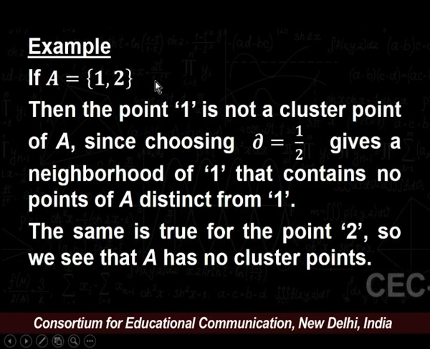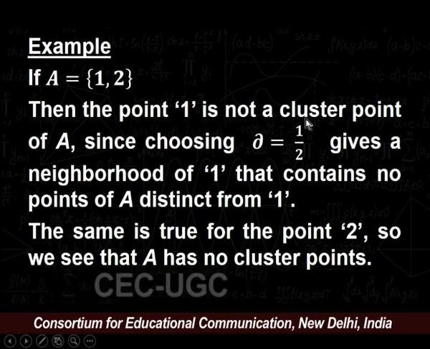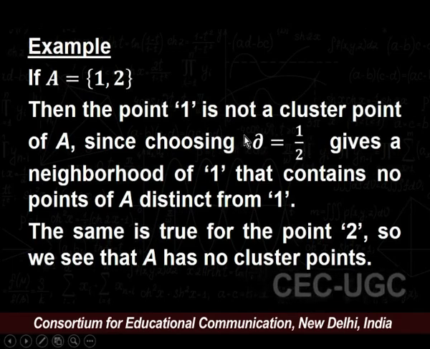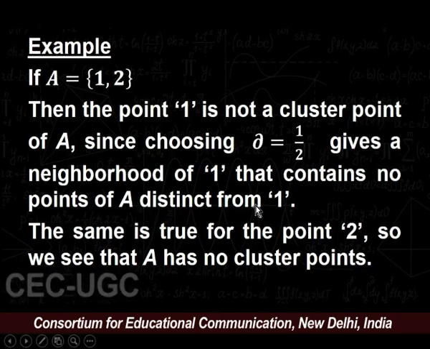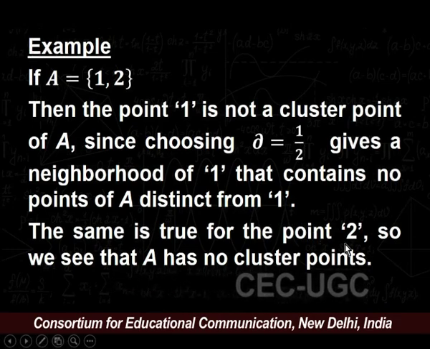For example, let A be the set {1, 2}. Then we can say that the point 1 is not a cluster point of the set A, since if we choose delta equal to 1 by 2, we get a neighborhood of 1 that contains no point of A distinct from 1. The same result is true for the point 2. So, we conclude that the set A equal to {1, 2} has no cluster points. Let us start with some basic results which are based on cluster points.